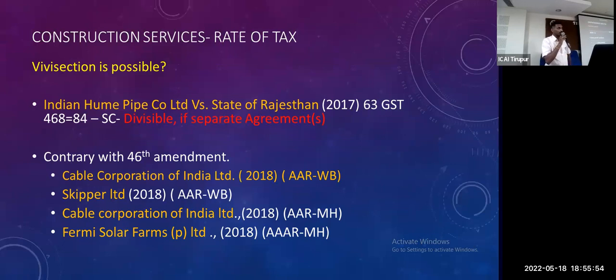There can be a contract that I can view separately, where I have made two separate agreements. For example, I install a solar panel, and I make one agreement for the solar panel purchase and a separate agreement for the installation. It is possible, but in a works contract, no: goods cannot be separated. Even if two agreements are made with the same person, it is not possible, unless it is Indian Human Private Limited only. In State of Rajasthan 2017, the Supreme Court dealt with divisibility. If possible, you can take this; it is the only case law in favour of the 46th amendment. In case we have the possibility of separate agreements, it is possible.